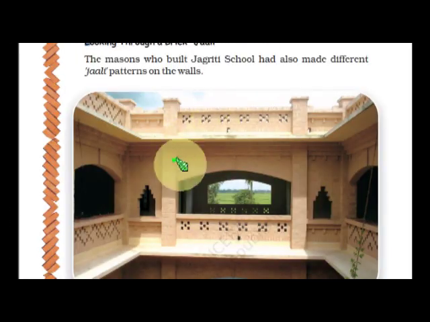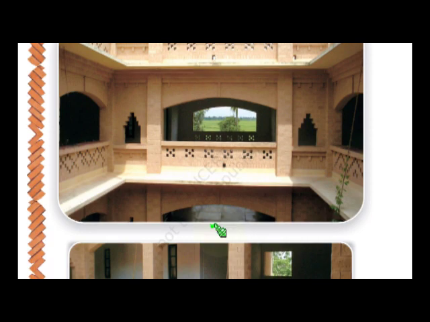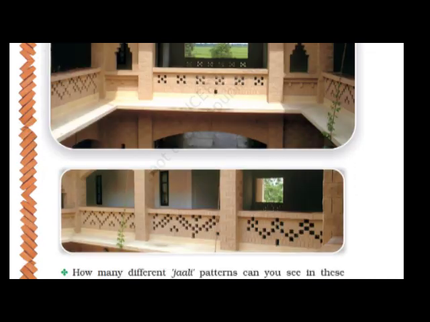Now look from that jali. Children, look at the picture carefully and observe the jali patterns here. And read the question with me. How many different jali patterns can you see in these 2 photos? Okay. There is a jali here, 1, 2 types. This is the third pattern here. Okay. You have to see carefully.